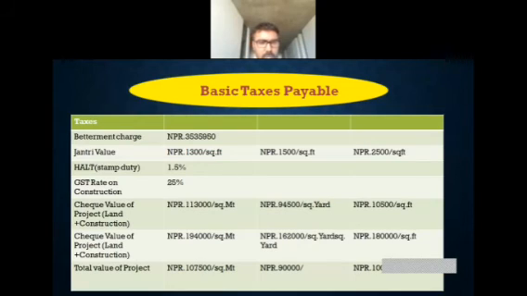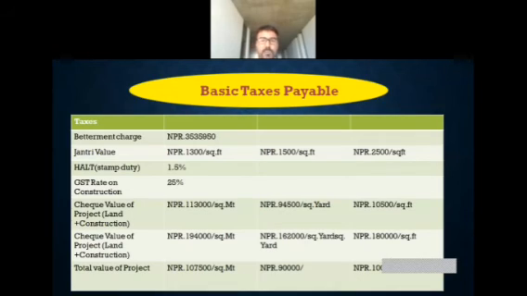And the cost value was about 1,13,000 per square meter. In the case of square yard, it was about 94,500, and in the case of square feet, about 10,500. Next is the cash value. The mistake is here, it's not cost value, it's the cash value of the project, land plus construction. So it was about 1,94,000 per square meter.